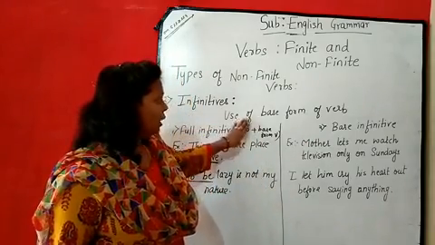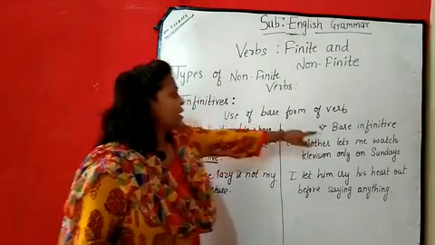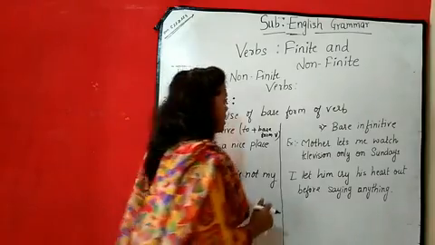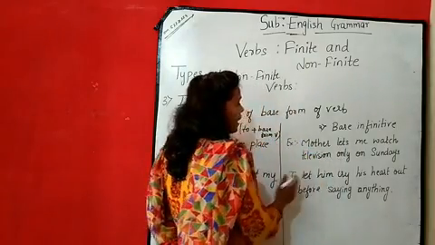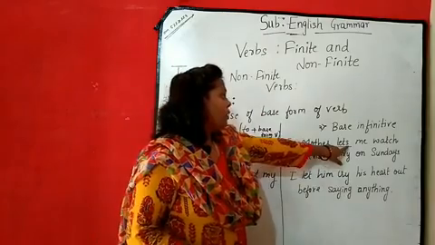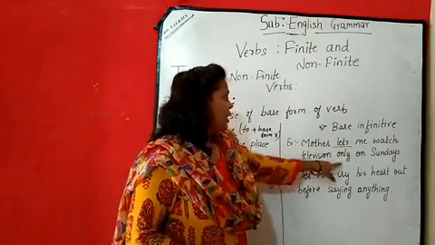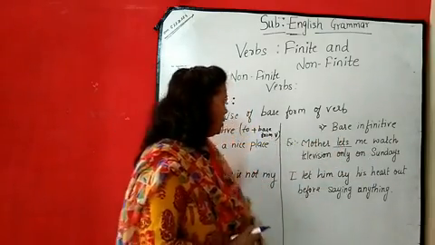जब हम without to लिखेंगे, only we are going to use the base form of the verb, that time it is called as the bare infinitive. For example, mother lets me watch television only on Sunday. Now here I have used only the base form of the word let. So here it is called as the bare infinitive.